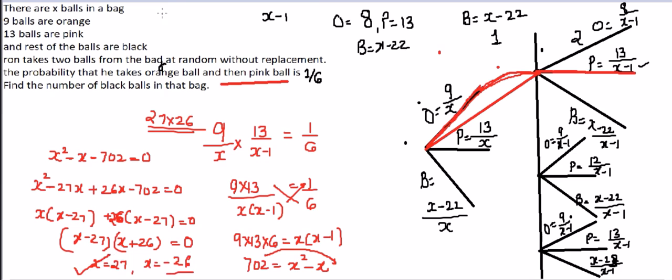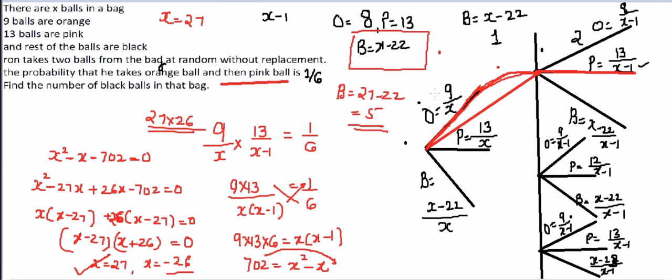So x is 27, but actually the question is to find the number of black balls. So we know initially black balls are x minus 22. So black balls are 27 minus 22, which will give you 5. So 5 is the number of black balls in that bag. So this is how you can solve questions on probability.